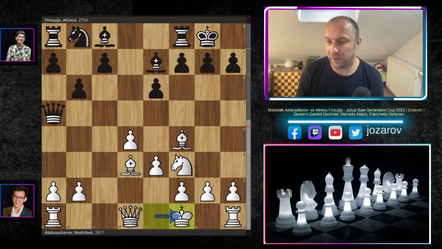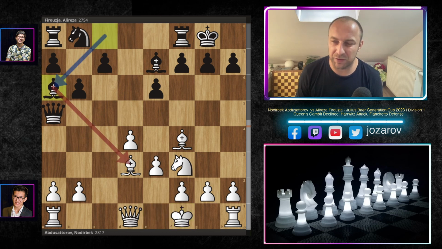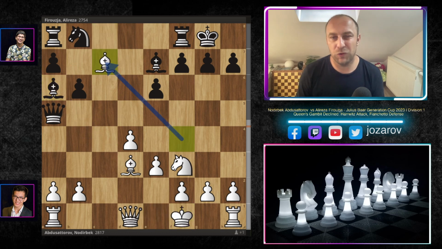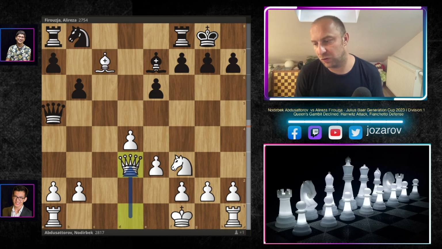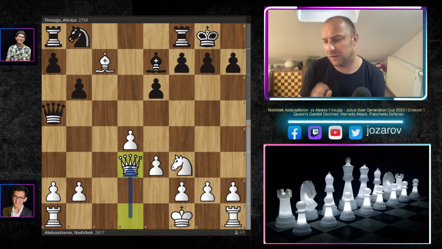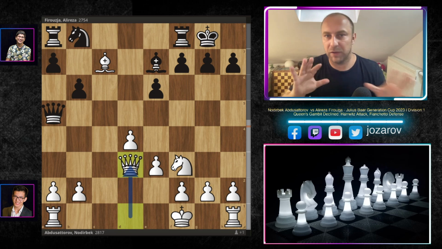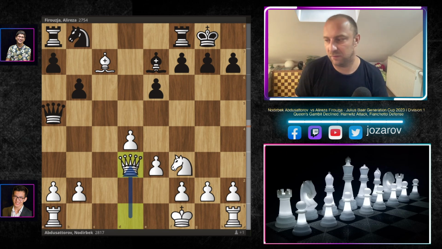But now again we play king to f1, and now after something like bishop to d3, black usually allows white to pick up the pawn on c7. After bishop to d3, queen takes d3. Black lost the pawn, but of course white has now this unpleasant position of the king, so it's now a double-edged line, very, very often played.